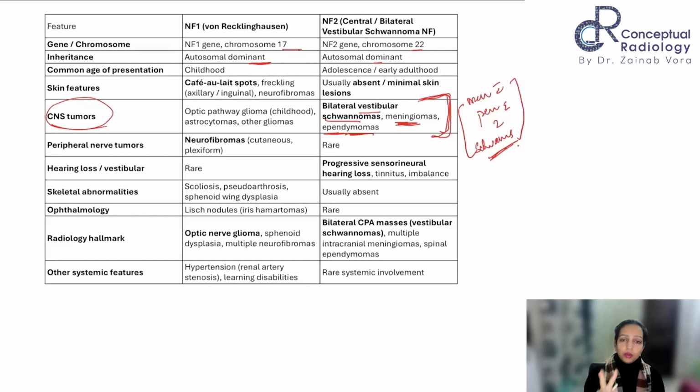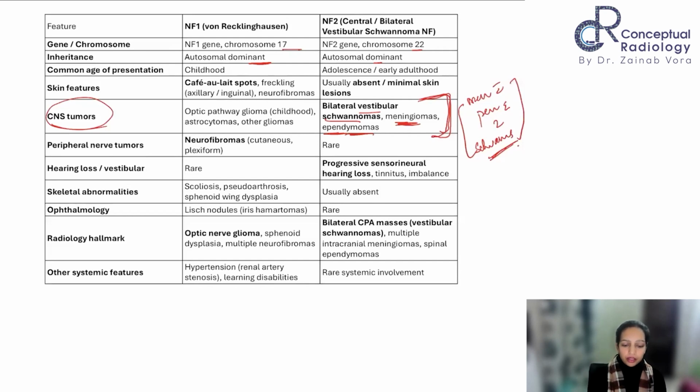So when you see two schwannomas, go instantly and start looking for a meningioma, start looking for an ependymoma. And I have a lot of cases of that. I'll show you in the next one. I'm already telling you that one long case will be of this one. All right. So ependymomas in this setting are true for the spine also. In the spine also, they have a similar pattern of involvement. They might show you schwannomas of the brain and then ependymomas and meningiomas of the spine.